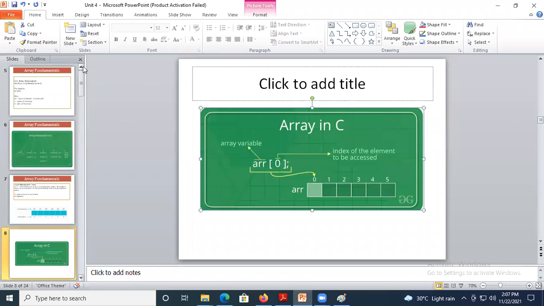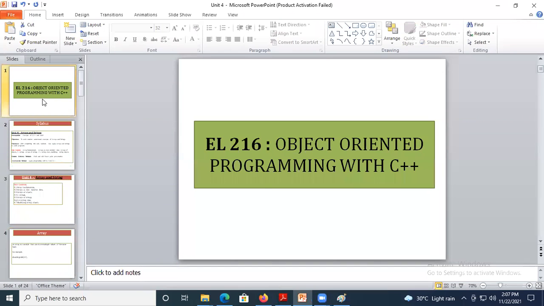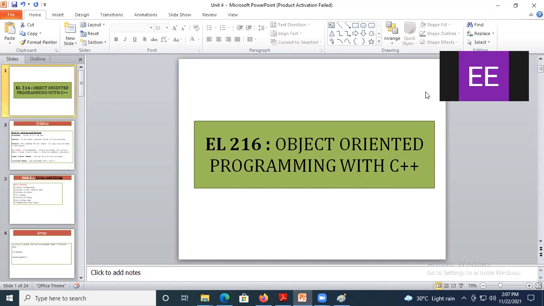Okay, just check whether screen is visible to all. Okay, good afternoon to all.